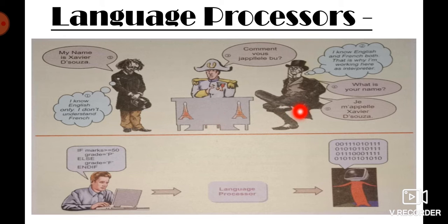He is the interpreter. Whenever this man says anything in French, the interpreter converts it into English so the other can understand. And when he replies in English, the interpreter changes that answer into French, and this person is able to understand.